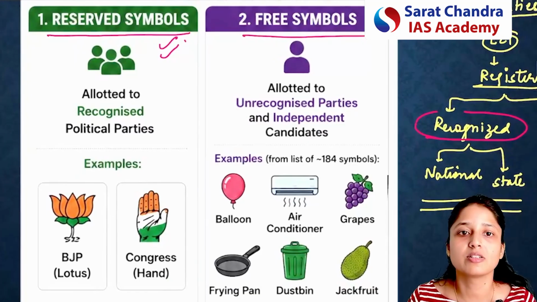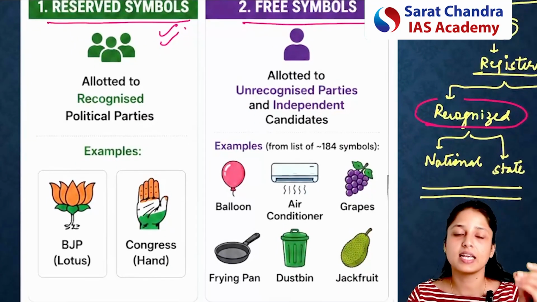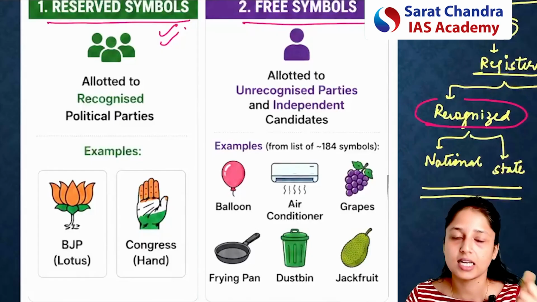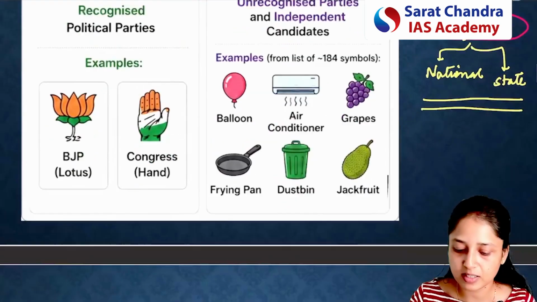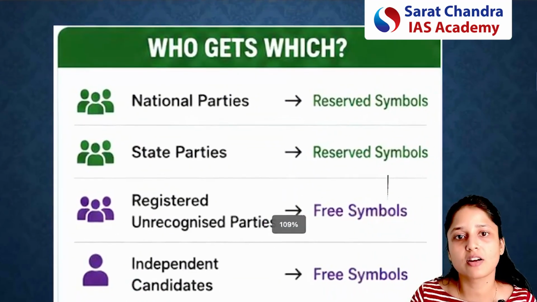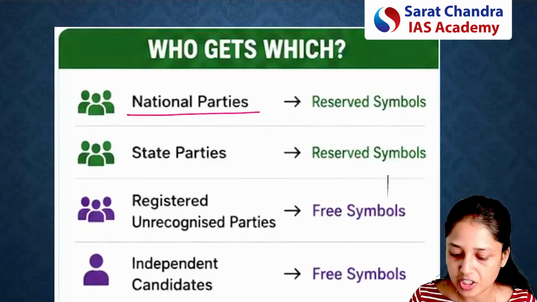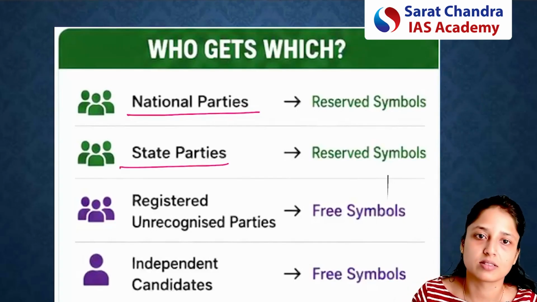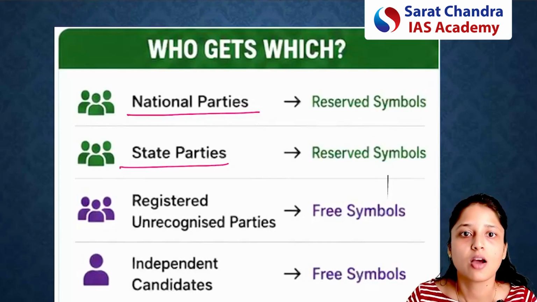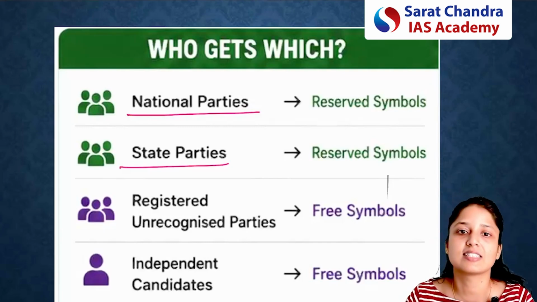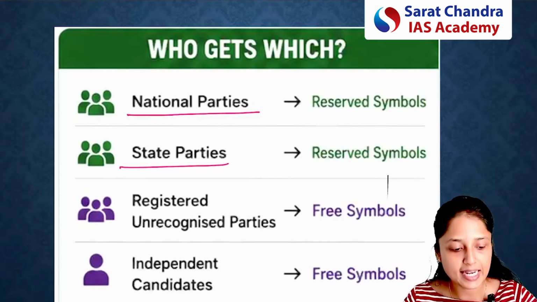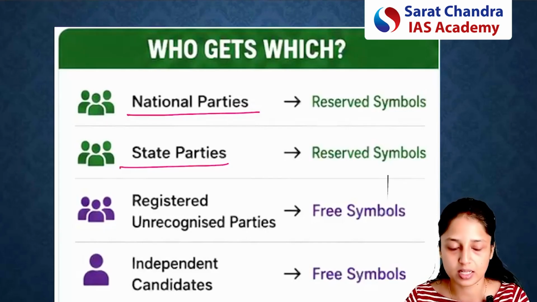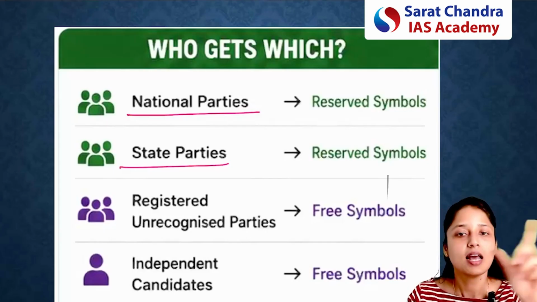Reserved election symbols means no other political party can use that particular symbol. So who all can use reserved symbols? They can be used by the national parties as well as state parties. For example, Congress has the symbol of hand, and BJP has the symbol of lotus. Any other party cannot use this symbol because the symbol of a national political party is recognized all over India.